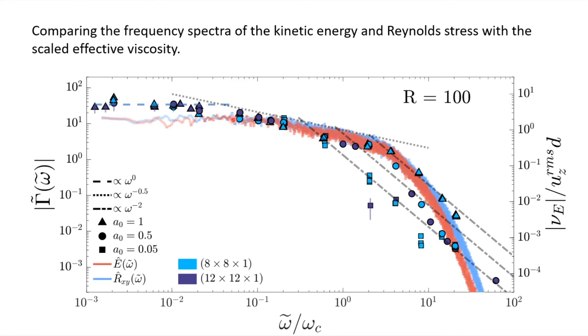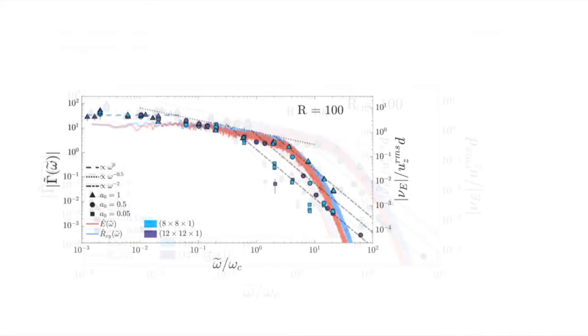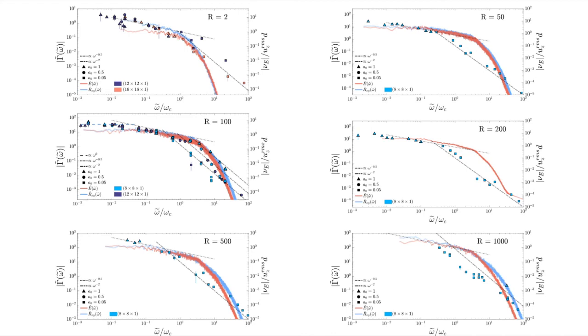So it seems that essentially what is happening is that the effective viscosity from low frequencies, frequency independent, follows the spectrum, follows the minus 0.5 slope, and then leaves the spectrum following a minus 2. The point at which it leaves the spectrum is determined by the amplitude of the shear. You can see this by following the squares, which fall off from the spectrum at a lower frequency than, for example, the triangles, which fall off at a higher frequency. Another point to note is that this is just one case. We've done this for quite a lot of cases and we get similar results.